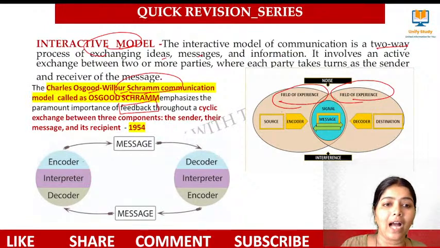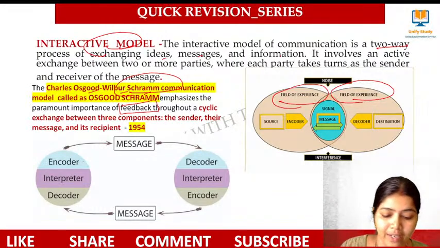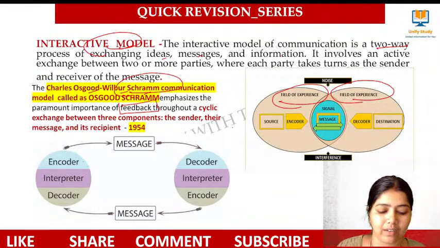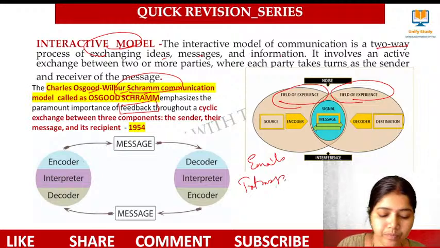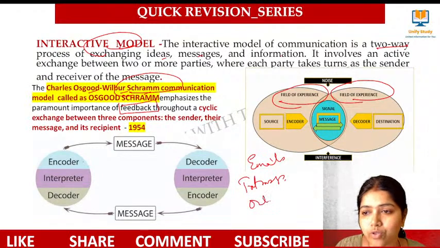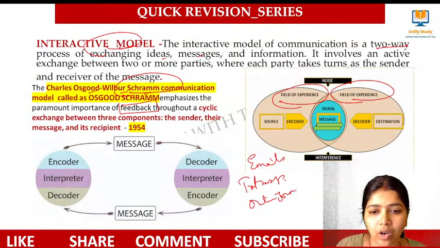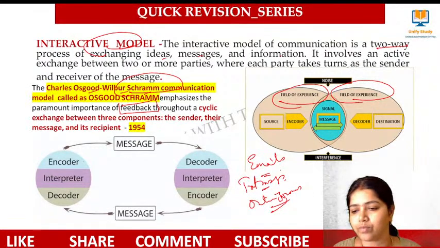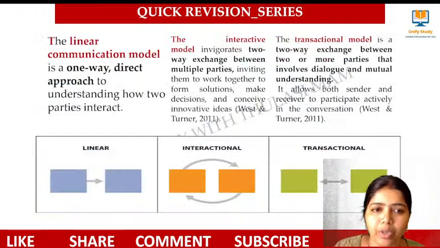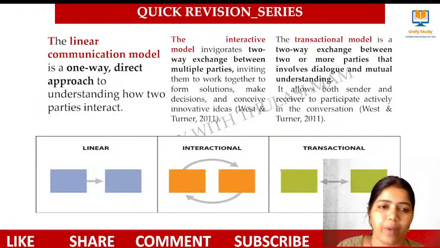And one thing I had left out with this model: when you take the Osgood-Schramm model, we can take examples like emails, text messages, online forums. All can be taken as examples for the interactive model. I'll complete all the possible models and then I'll give you a few PYQs.